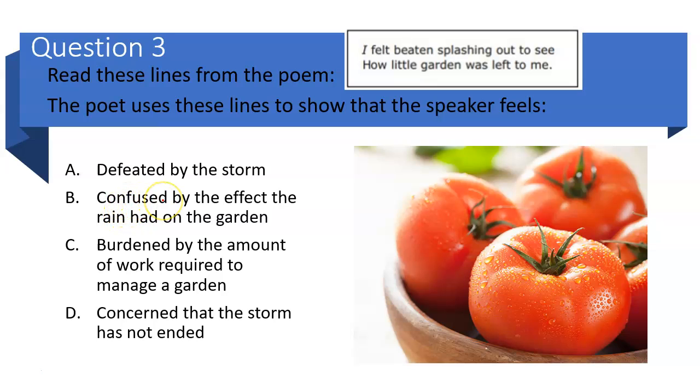Confused by the effect the rain had on the garden. I didn't sense any of that there, so we'll cross that off. Burdened by the amount of work required to manage a garden. There is a lot of work in a garden, but that stanza didn't talk about him doing work in the garden. And relieved that the storm was not ended? Well, it indicated that the storm happened at night. So we're going to cross that off. So the correct answer is A. He was defeated by the storm. So he says here, I felt beaten splashing out to sea. So he was just very sad and beat down just like his poor vegetables were.